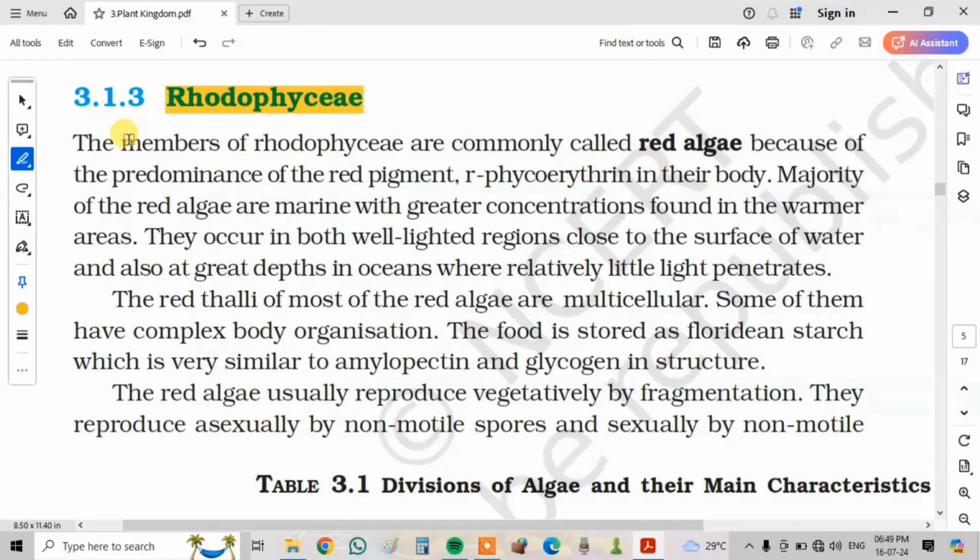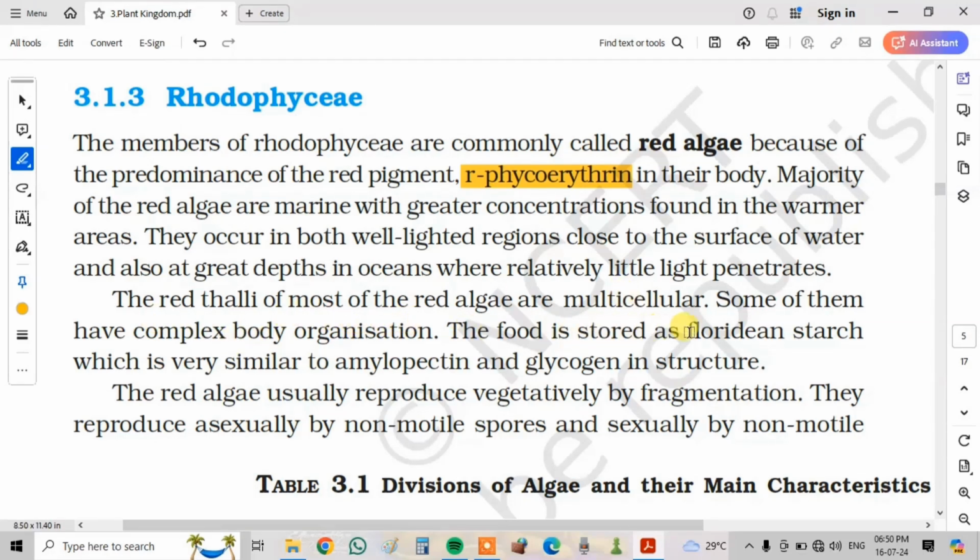Rhodophyceae. The members of Rhodophyceae are commonly called red algae because of the predominance of the red pigment phycoerythrin in their body. The majority of red algae are marine, with greater concentrations found in the warmer areas. They occur in both well-lighted regions close to the surface of water and also at great depths in the oceans where relatively little light penetrates. The red thalli of most of the red algae are multicellular. Some of them have complex body organization.